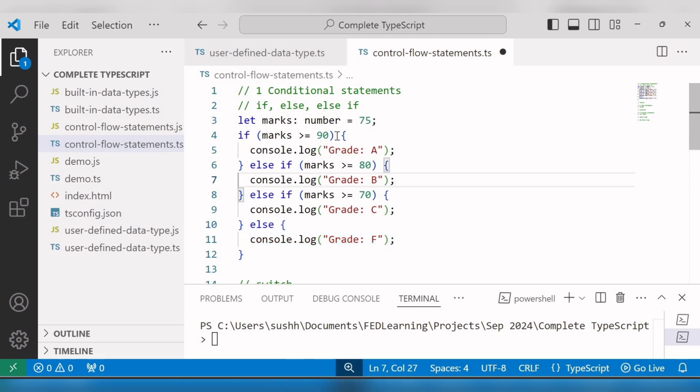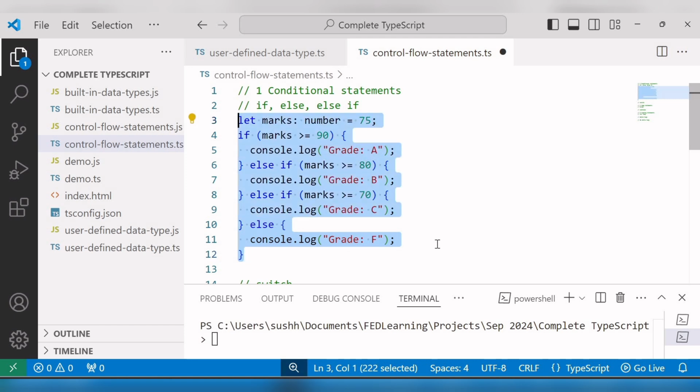So in this case, if the if condition evaluates to true, then only this if block is executed. And if the if condition evaluates to false, then it will check the next else if condition. And if the next else if condition also evaluates to false, then it will go to the second else if condition. And if this condition also evaluates to false, then finally it will print the else block, that is grade F. Okay, so this is the hierarchy of if, else and else if blocks.